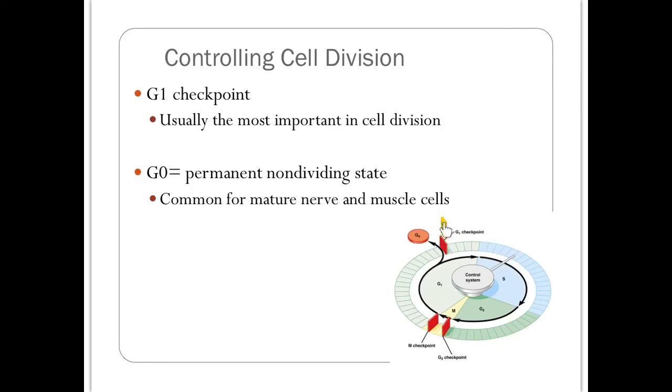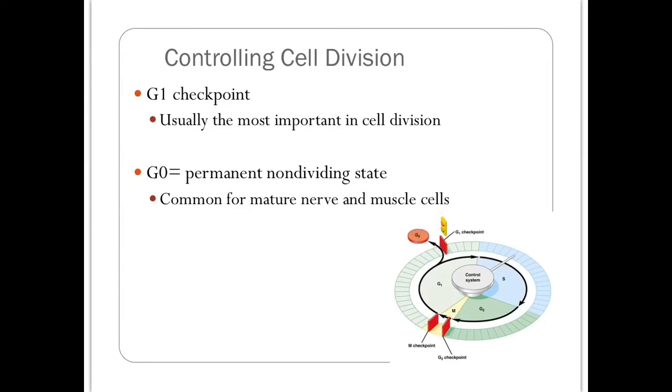The G1 checkpoint, the one with the stoplight on top of it, seems to be the most important in cell division, meaning that if cells are able to pass the G1 checkpoint, typically they are able to pass all the checkpoints and proceed through the cell cycle. If cells are not receiving the growth factors in order to pass the G1 checkpoint, they can enter the G0 state.